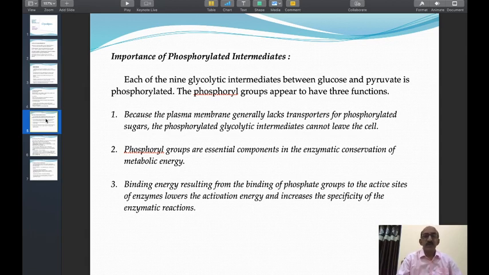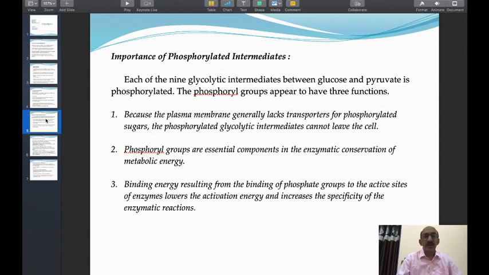Once glucose enters the cytoplasm, it is converted quickly into glucose 6-phosphate. The glucose 6-phosphate is then converted into fructose 6-phosphate. But the glucose 6-phosphate which is formed can't leave the cell.